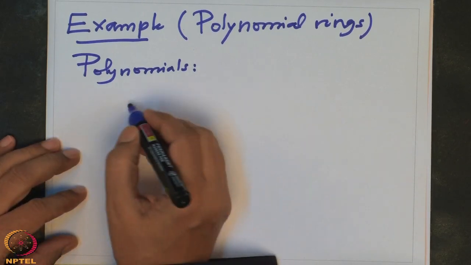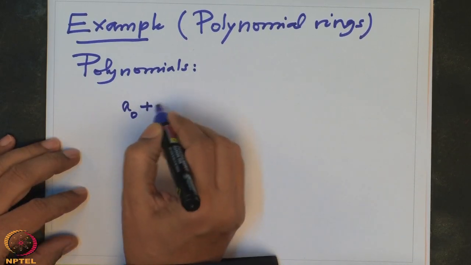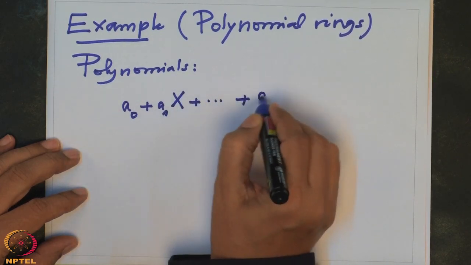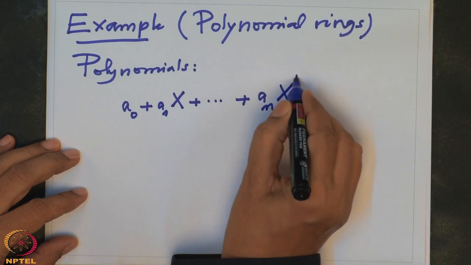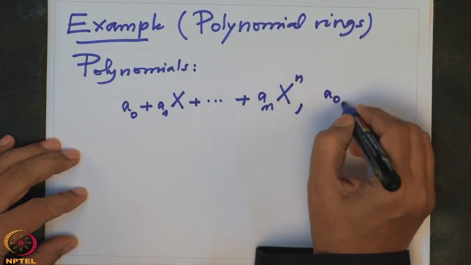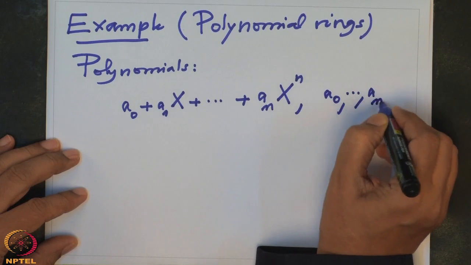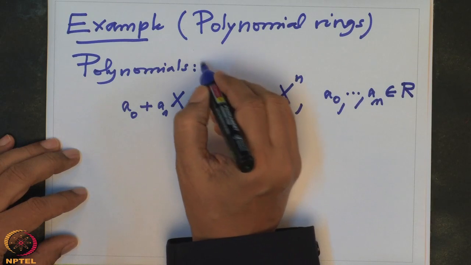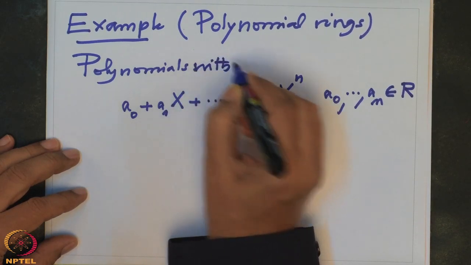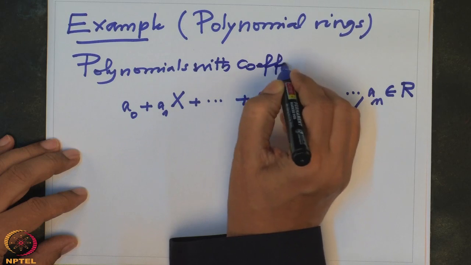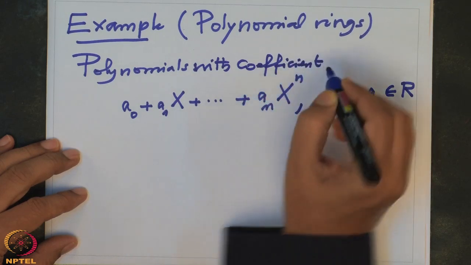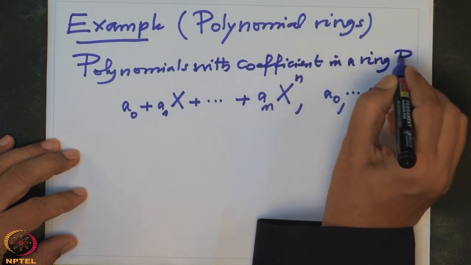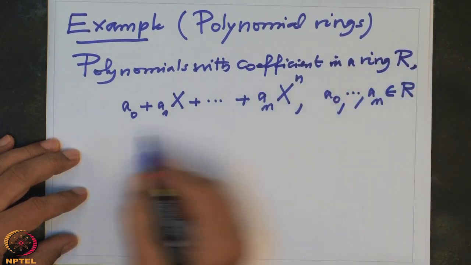Polynomial means an expression like this: a0 plus a1 x plus up to an x power n, where a0 to an are elements in a ring R. So these are polynomials with coefficients in the ring R.